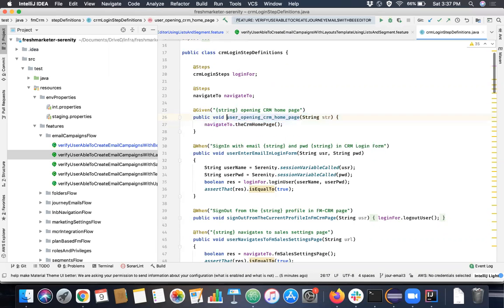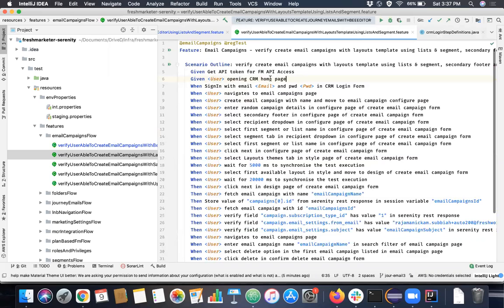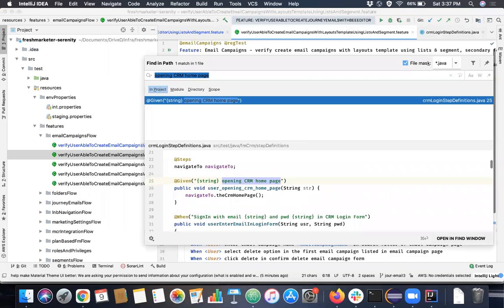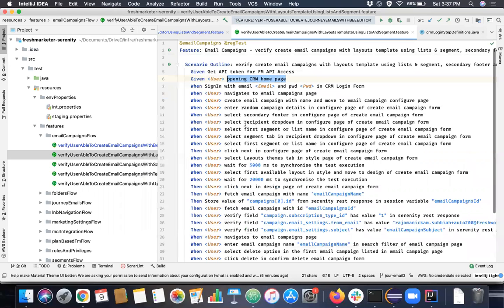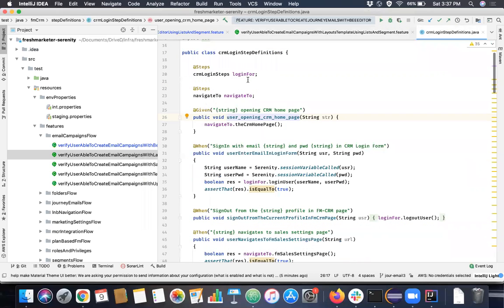Otherwise, you have to copy this text and search in the entire project, which is painful sometimes. With this, you just Control-click the step and it takes you directly to the method it is annotated with.